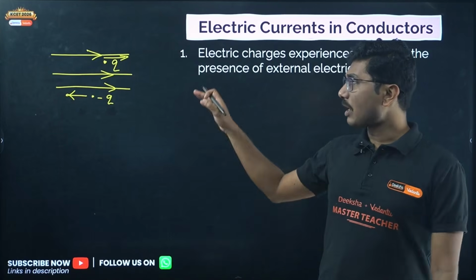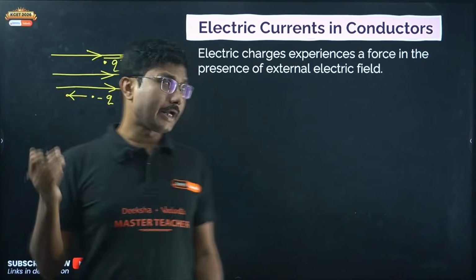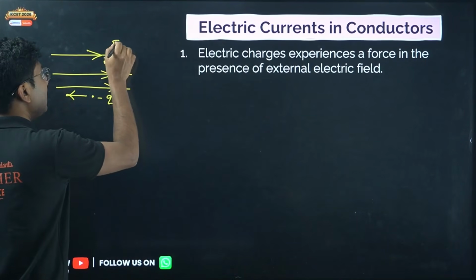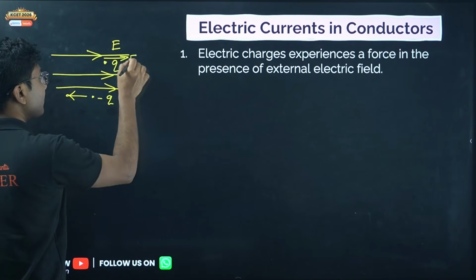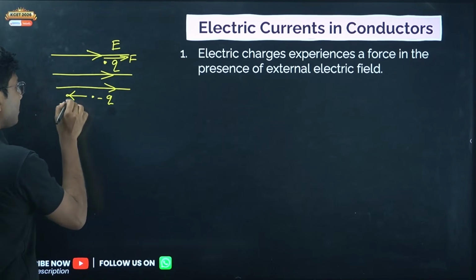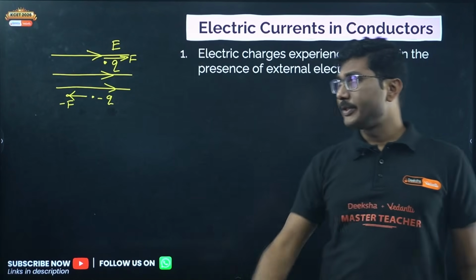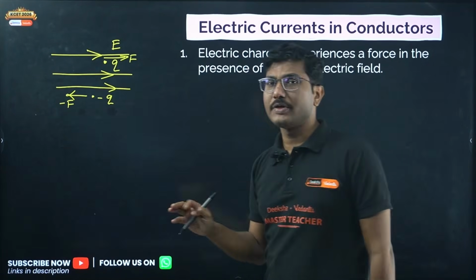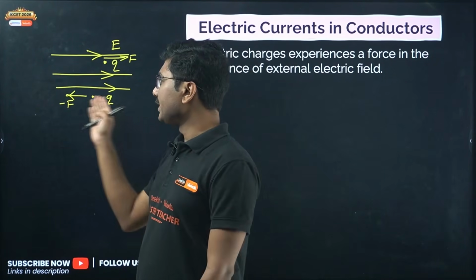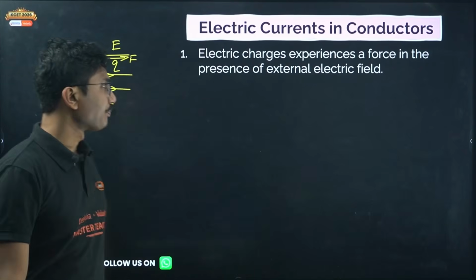Right? These things are known. So if this is an electric field, this will be the force, this is also force, and this is minus force. So if the charge is positive, it experiences a force in the direction of the field. If the charge is negative, it experiences a force in the opposite direction.